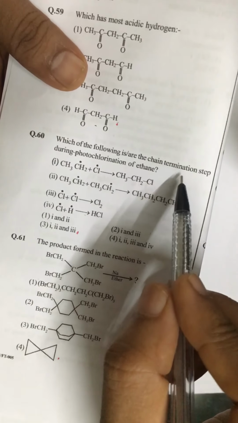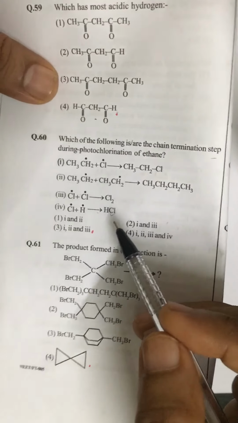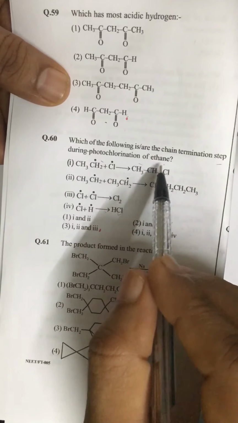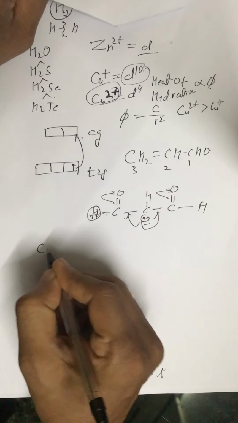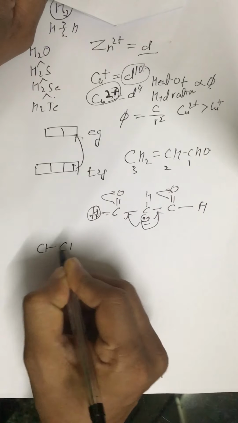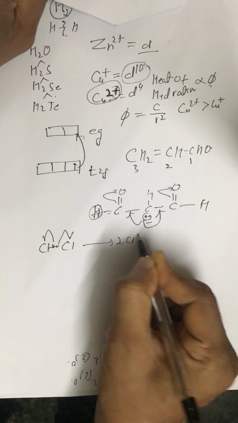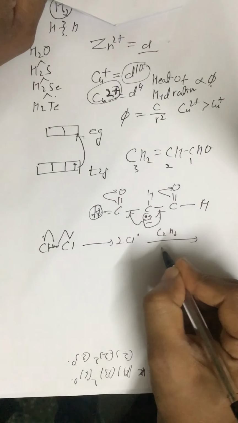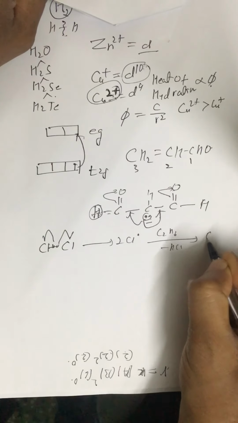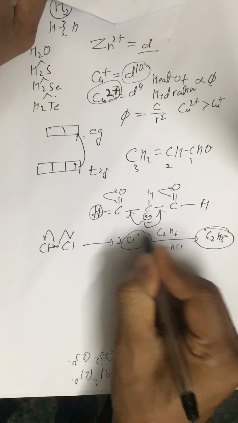Next, which of the following is a chain termination step during photochlorination of ethane? So during photochlorination of ethane, in the initial step Cl free radical is formed. All right. So we get Cl free radical, and the Cl free radical combines with C2H6 to give HCl, and we get C2H5 free radical. So in the reaction mixture we have this free radical and this free radical.